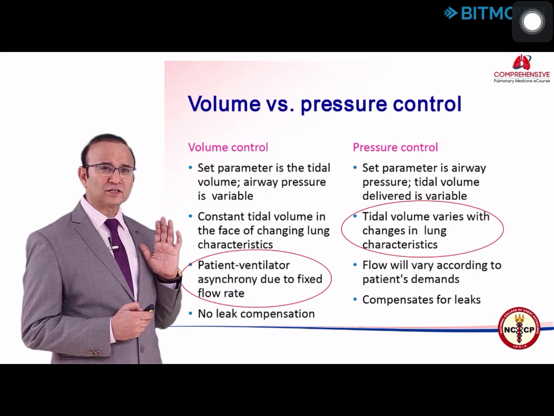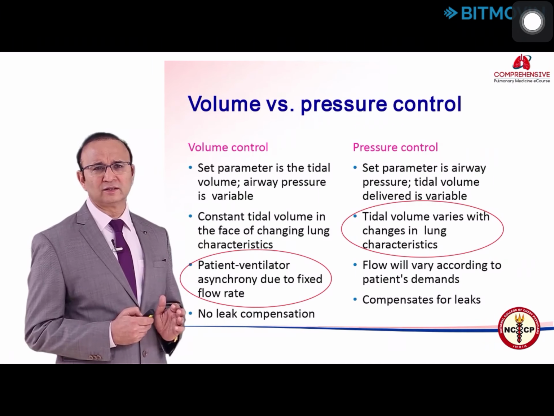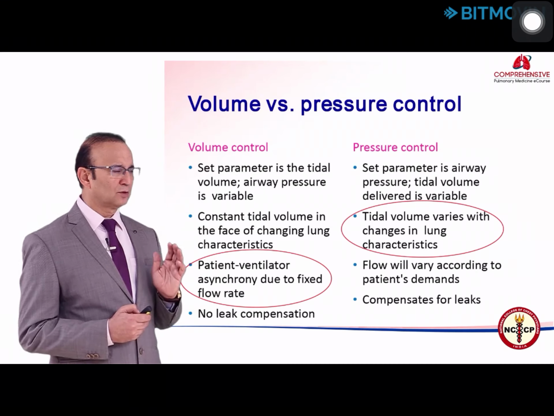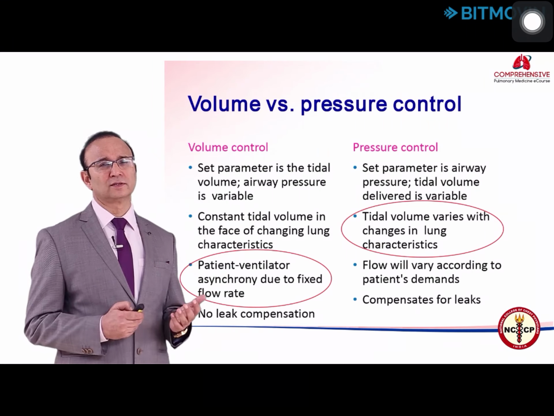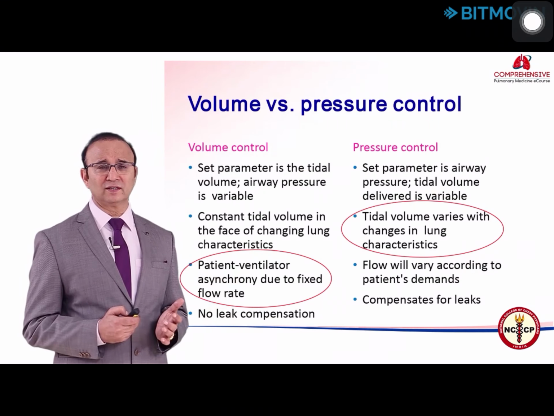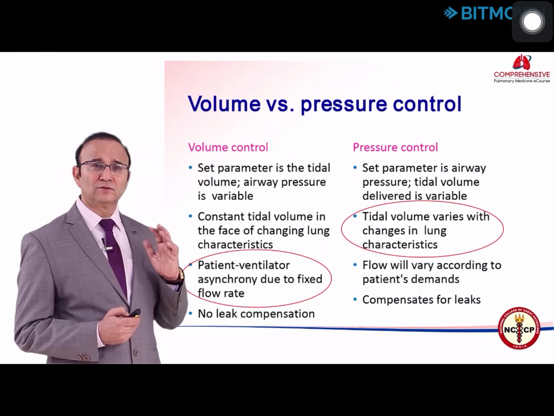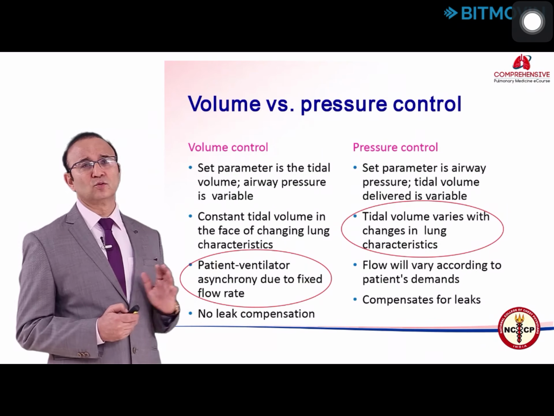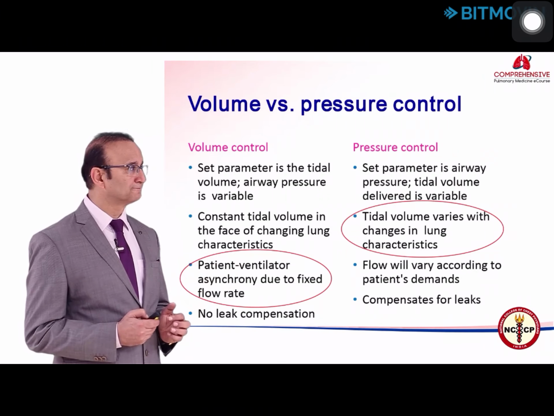The patient will get a constant tidal volume, whatever the change in the lung characteristic. But the problem is that if the patient flow demand is high and the ventilator is not delivering the flow which you set, it will result in patient ventilator asynchrony due to the fixed flow rate. And there is no leak compensation in a volume control or flow control breath.